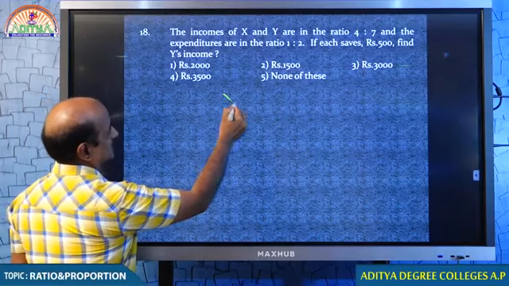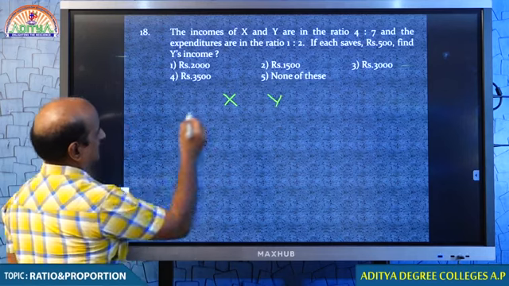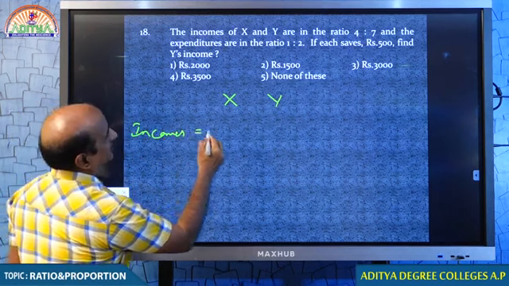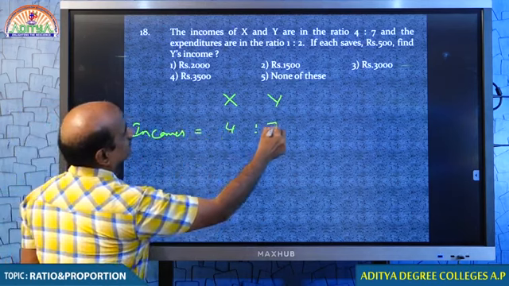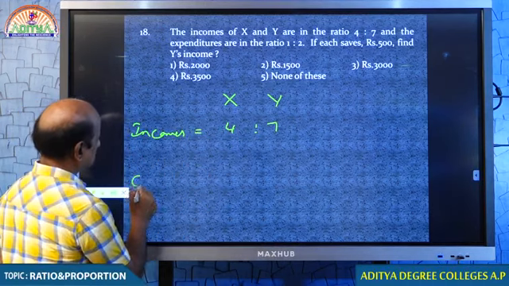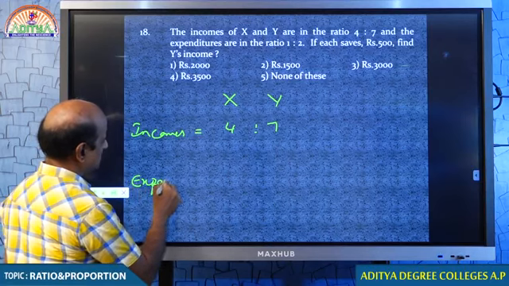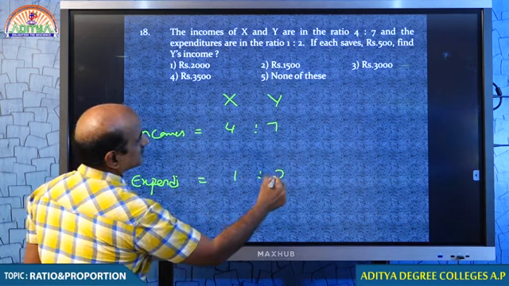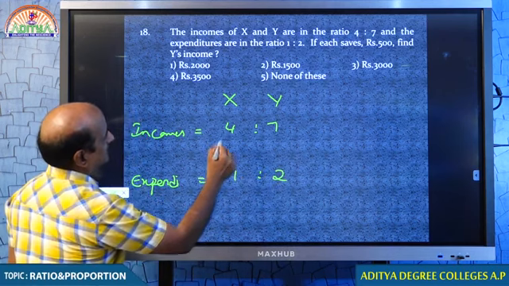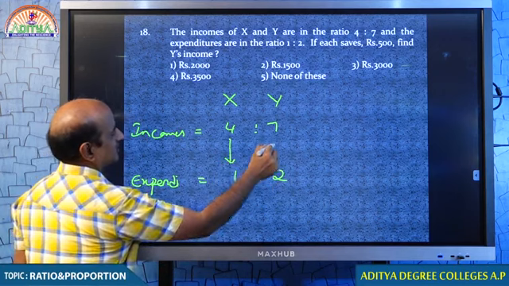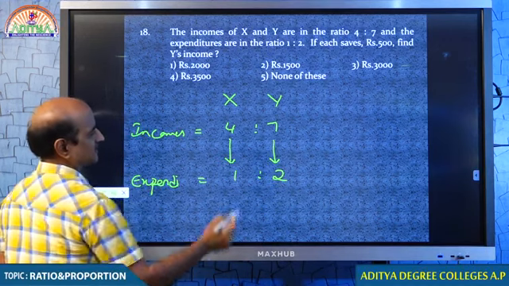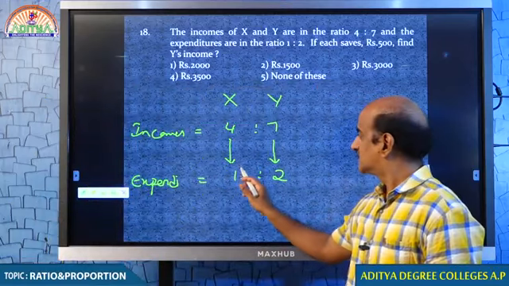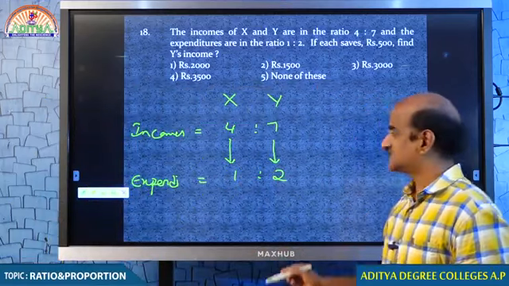The incomes of X and Y are in the ratio 4:7, and their expenditures are in the ratio 1:2. But in fact, each individual is saving 500 rupees. Each person is saving 500. But I think 3 parts, 5 parts does not seem to be fine.